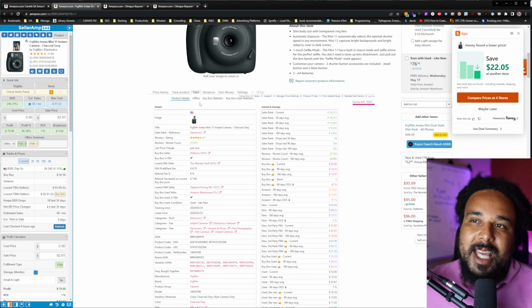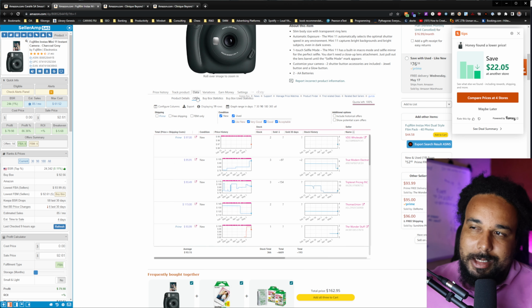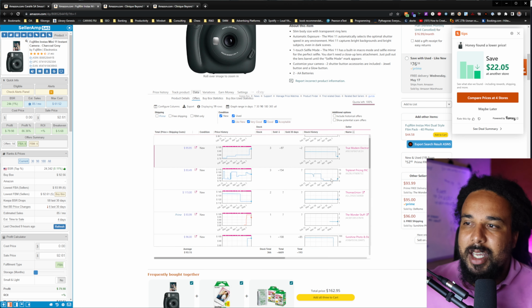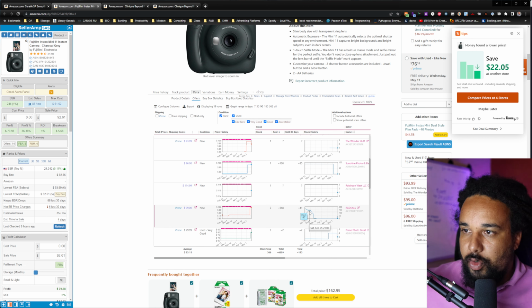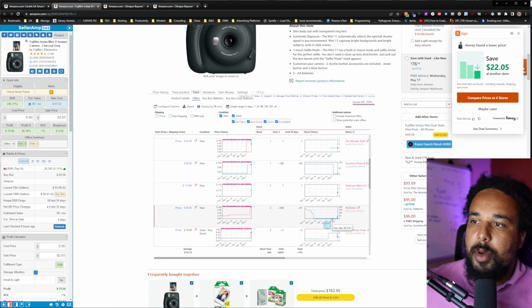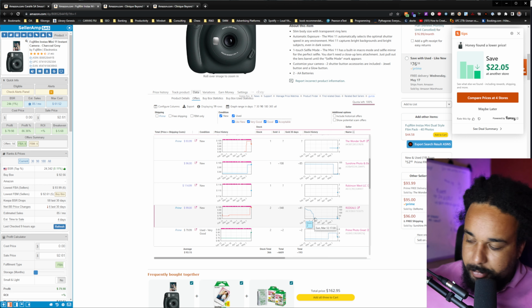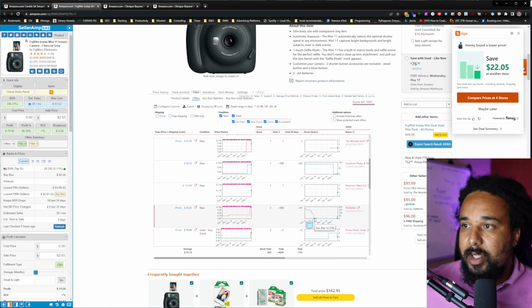Except if it's FBM, you can manipulate your stock, but other than that, if it's FBA, just use common sense. So you can see that this guy really sold the product. This item is selling super fast. And no, I don't know if he really went from 83 to 2. Now, he probably set it, so when you see stuff like that, he went from 83 to 2 with FBA, it means that you can set a maximum quantity that people can buy on your listing.